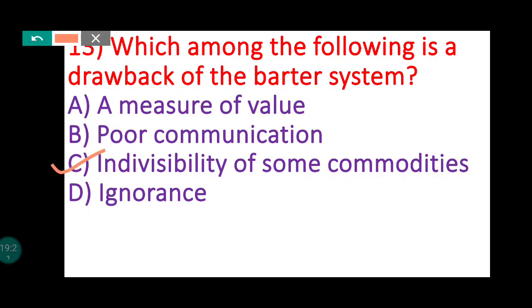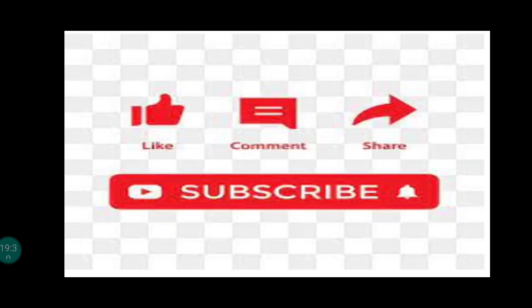Indivisibility of some commodities, like a cow into smaller units, we can't, it is not possible. So the answer is indivisibility. It is a drawback of the barter system.